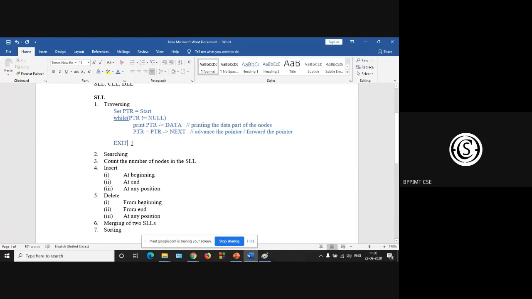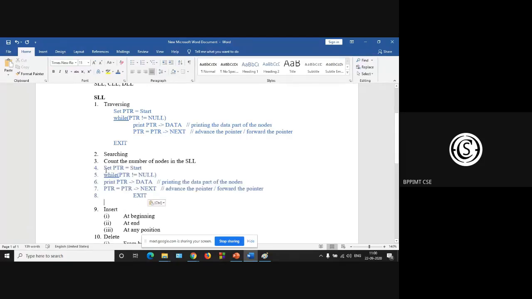Now, how to count the number of nodes in the list? Just copy the same algorithm.